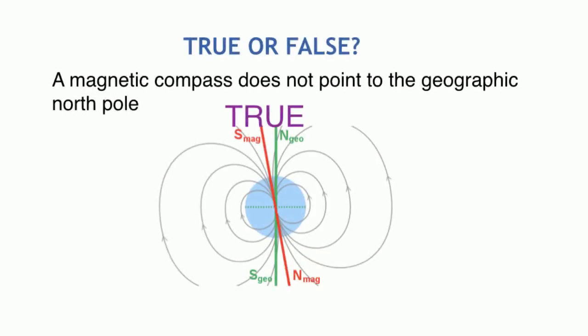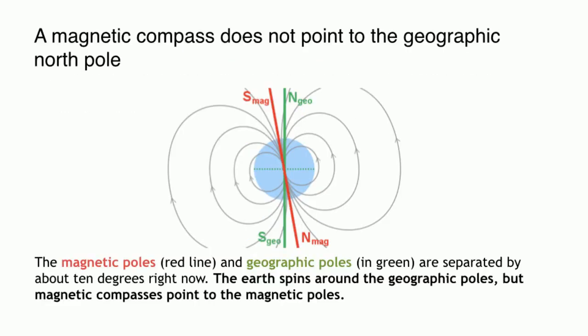Question: identify whether true or false. A magnetic compass does not point to the geographic North Pole. Answer: true. In the illustration, the magnetic poles are represented as a red line and the geographic line is represented as a green line, and they are separated by 10 degrees. The Earth spins around the geographic poles, but magnetic compasses point to the magnetic poles.